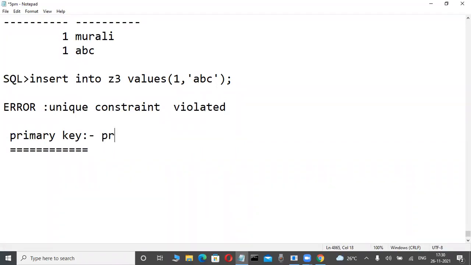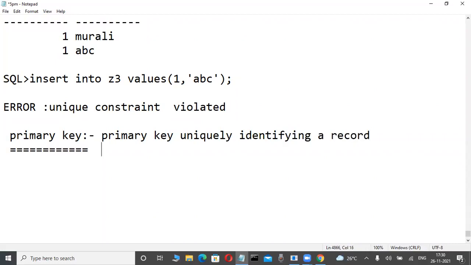Write it: primary key, a very important definition. Primary key: uniquely identifying a record in a table.